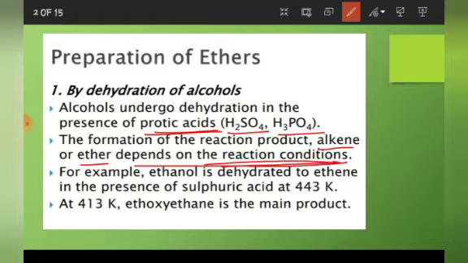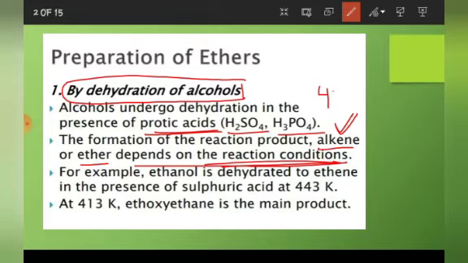Now if you look properly, you will come to know that we have done this earlier also. And in that case what was the product? Alkene. And I also told you that the temperature there was 443 Kelvin. And I told you this temperature or condition plays a very important role because if we change this, our product will be different and it will be ether. And the temperature should be 413 Kelvin for this.